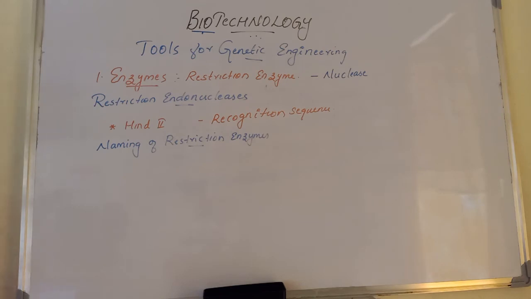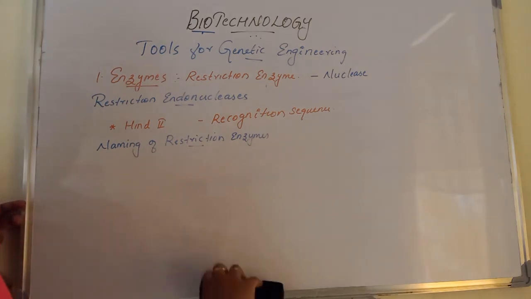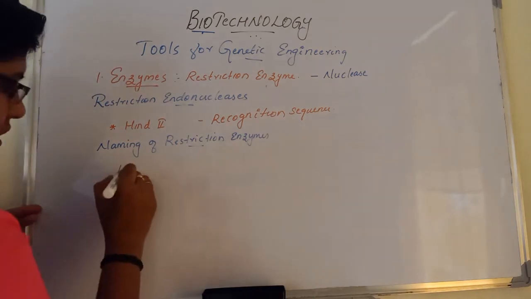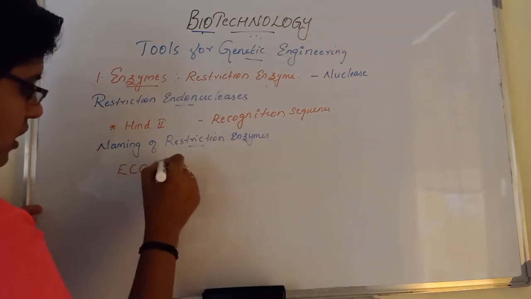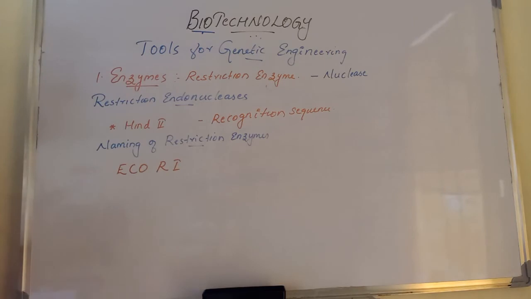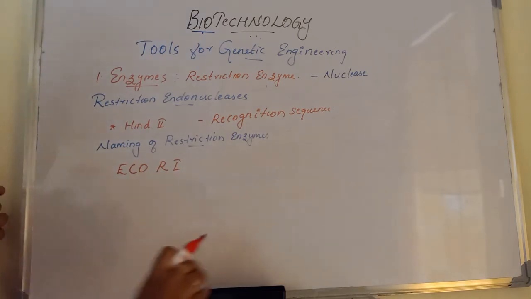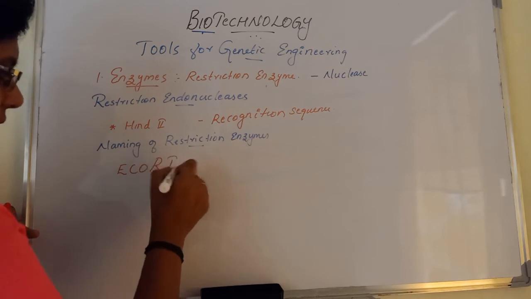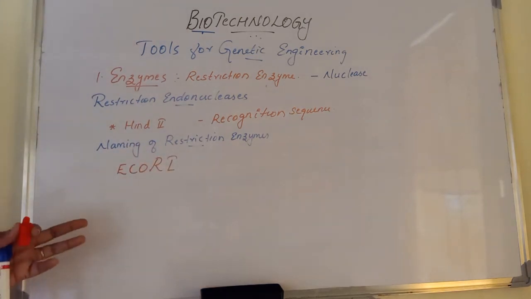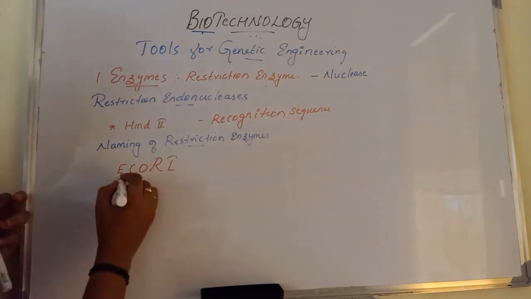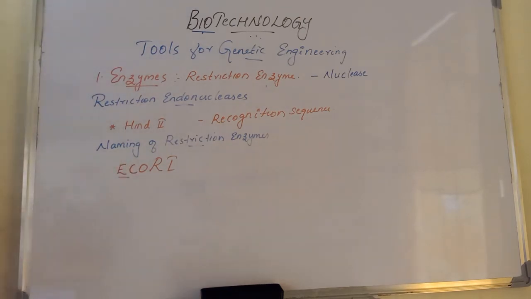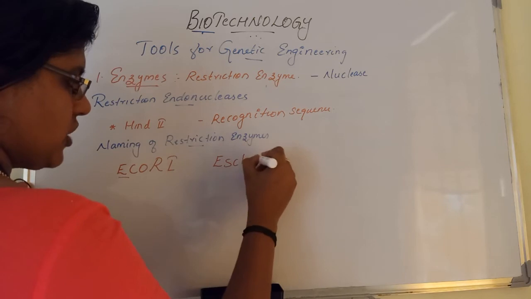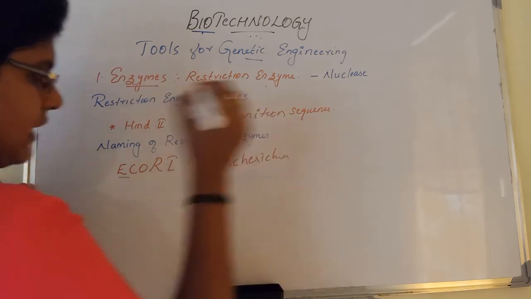For example, take EcoRI. In EcoRI, the first letter, E, comes from the genus, Escherichia.